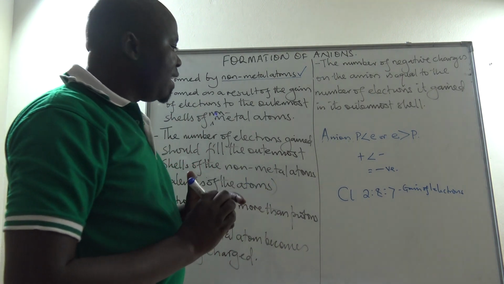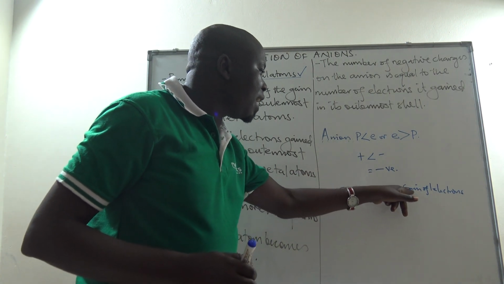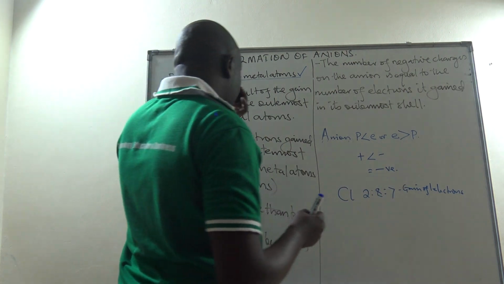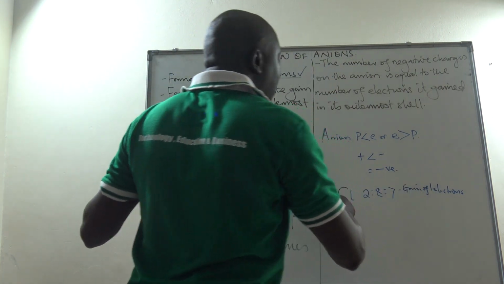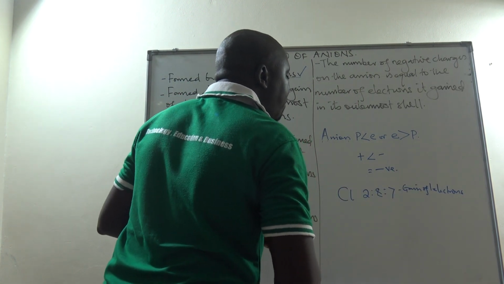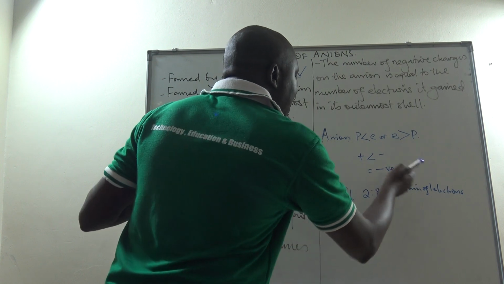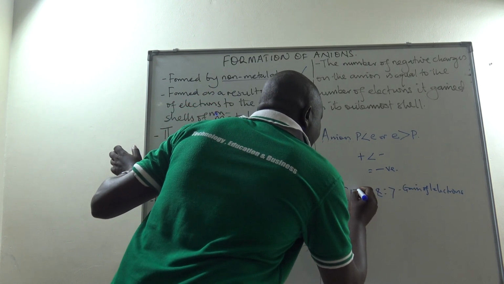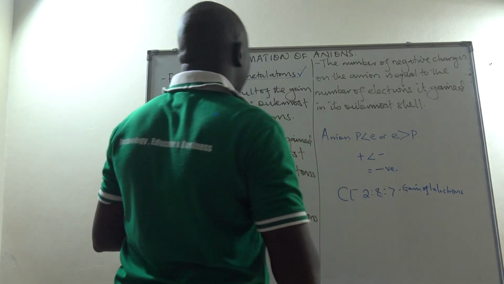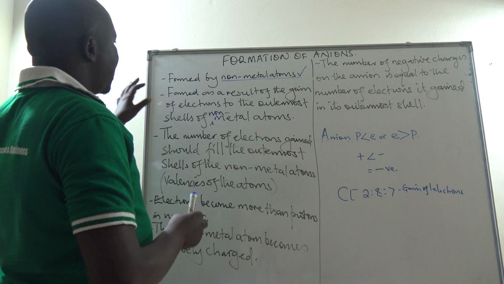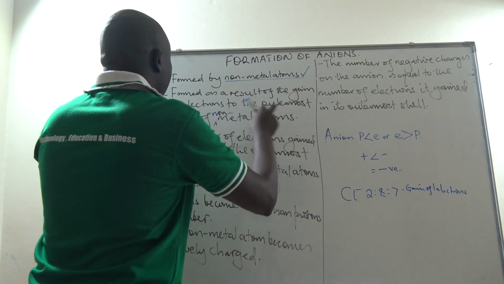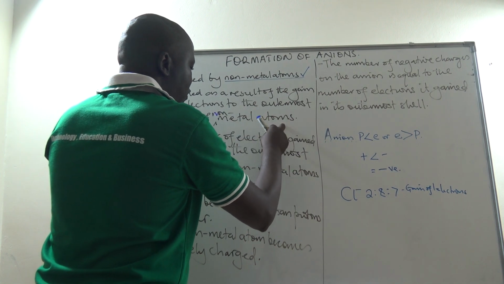This one is highly energy demanding, but this one here requires less energy, and then in this case the gain of one electron is a simpler process. So a chlorine atom therefore will gain just one electron and then it will become negatively charged. By the gain of one electron it becomes negatively charged with one negative charge, and the outermost shell will be full. So in this case we have said that anions are formed as a result of the gain of electrons to the outermost shells of non-metal atoms.